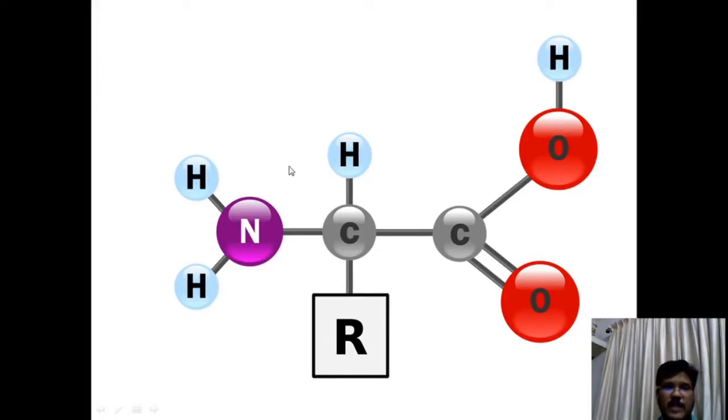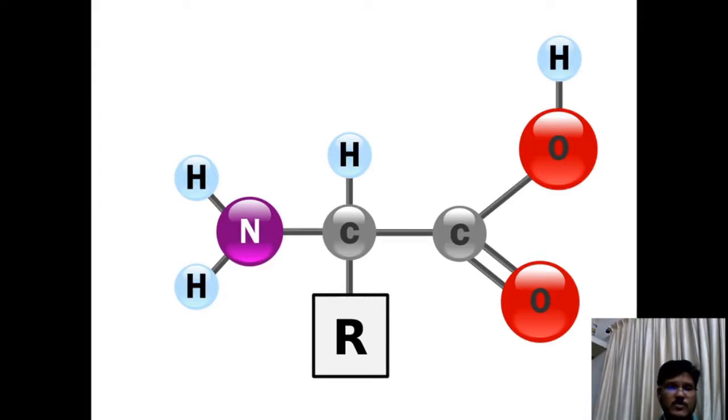The carboxylic group, C double bond O, OH, is called the acid group. Then this is the amino group, NH2 group or NH3 plus group. This is a hydrogen. All 3 units are common to all the 20 amino acids, and the 20 amino acids differ in the R group. They differ from each other in their side chain or R group.